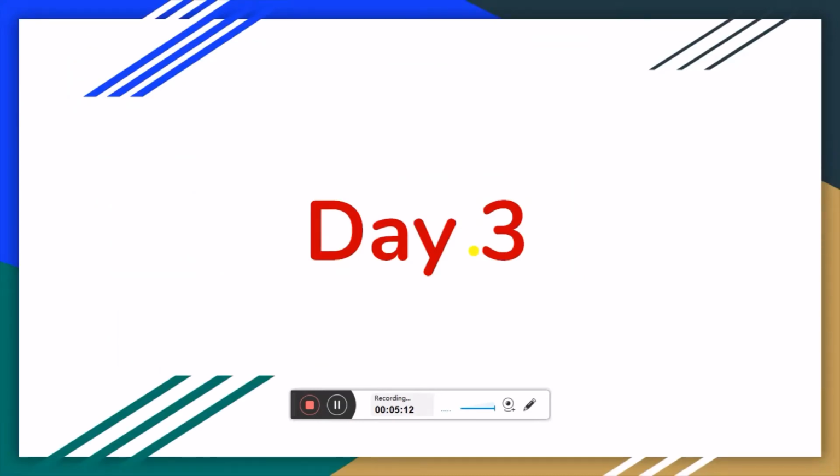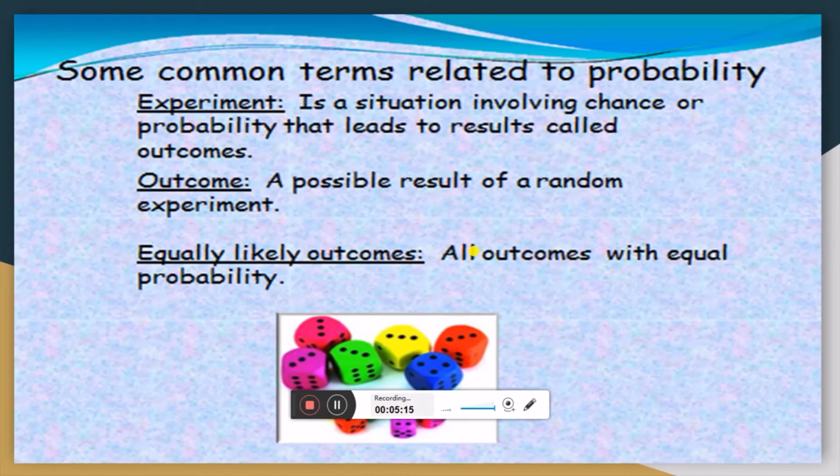Now we come to the day 3 work. The day 3 work is some common terms related to probability. So let us understand these terms. First of all, experiment. An experiment is a situation involving chance or probability that leads to results called outcomes. Now what is an outcome? A possible result of a random experiment is called an outcome. Equally likely outcomes. All outcomes with equal probability are said to be equally likely outcomes. For example, if we toss a coin, then the head and the tail are equally likely outcomes. It means they have equal probability.